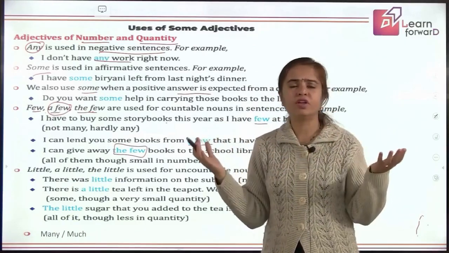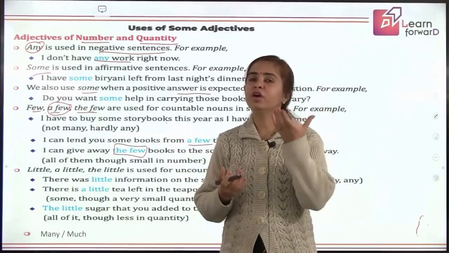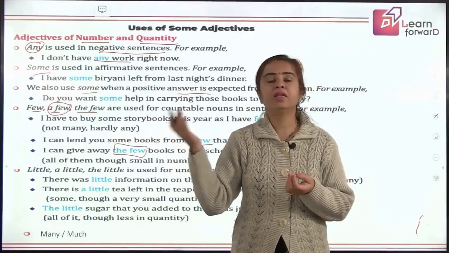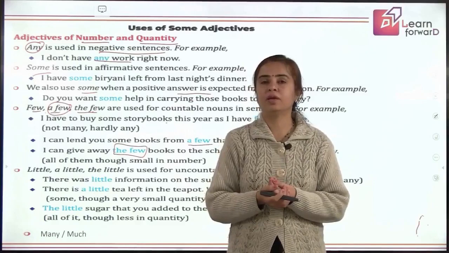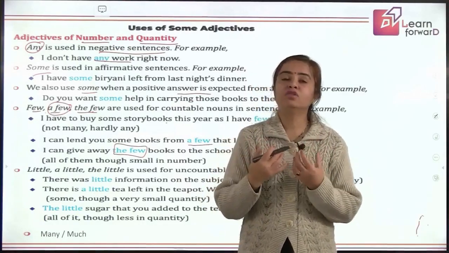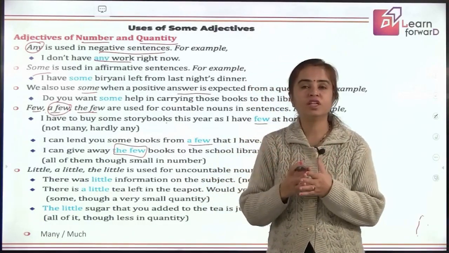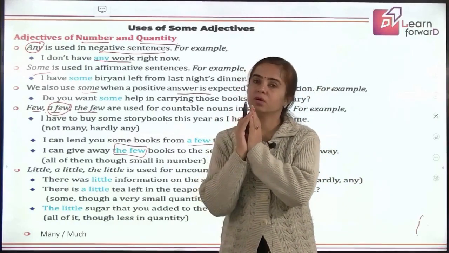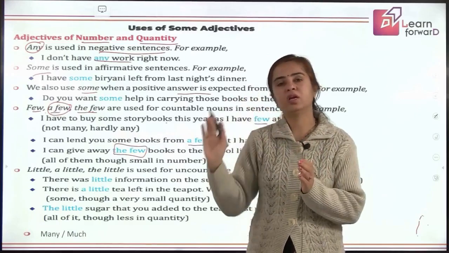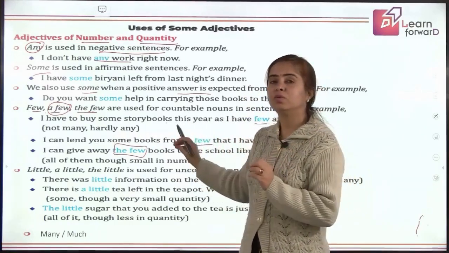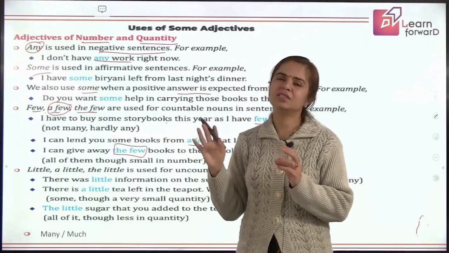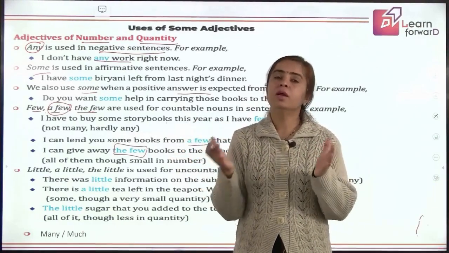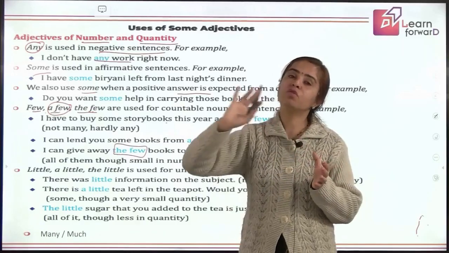This is not a very huge collection of books, but whatever few books I have, I can give that to the school library. I can donate it to the school library. That means you are expressing your wish to donate all those storybooks that you have, without exception. And yes, with the words the few, you are accepting, of course, the number is not too much. Like I don't have many storybooks, but whatever I have, I will give all of them.